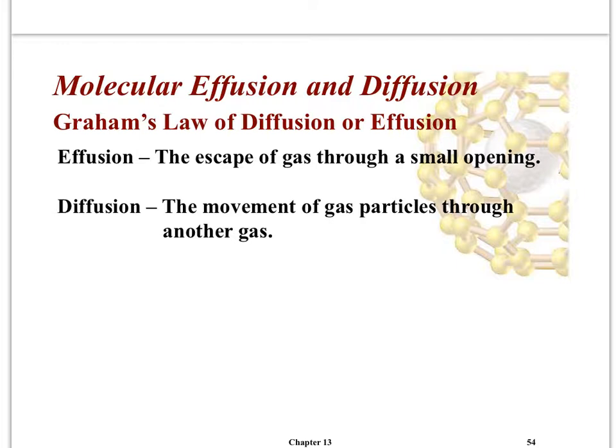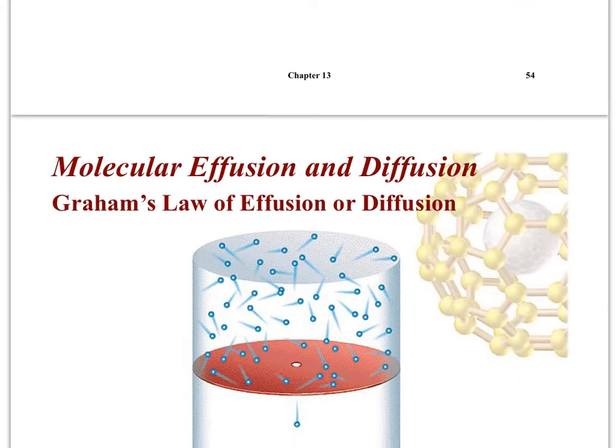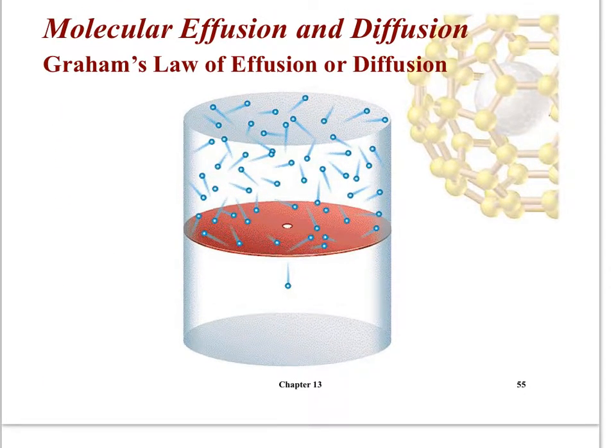Diffusion is what we're normally used to. It's the movement of gas particles through another gas. If I were to spray perfume at one end of the room and you smell it at the other end of the room, that's because gas particles diffuse through the air. So either one, effusion or diffusion, is movement of gas particles, and so that's what Graham studied. And here's a picture of effusion. Here you have a container with a small opening, so the movement of gas particles through that opening would be effusion.